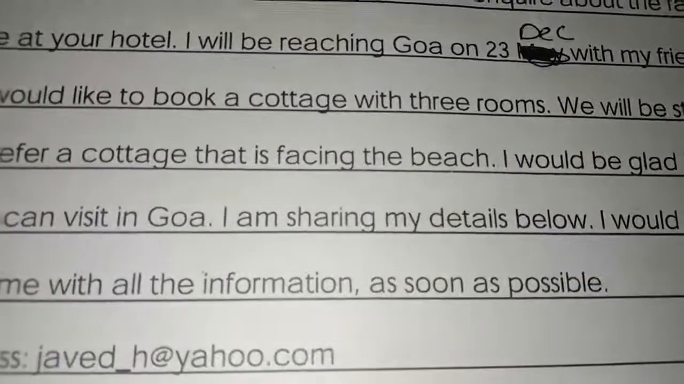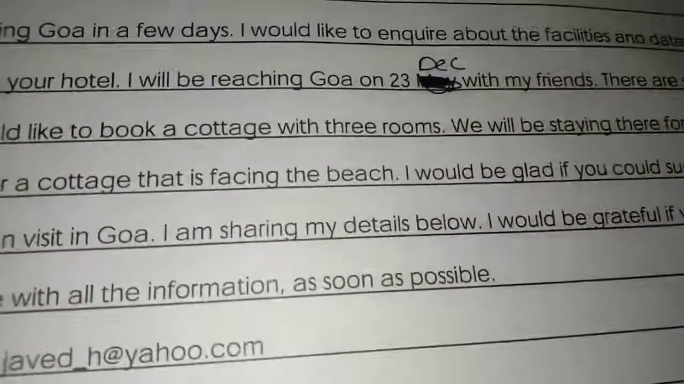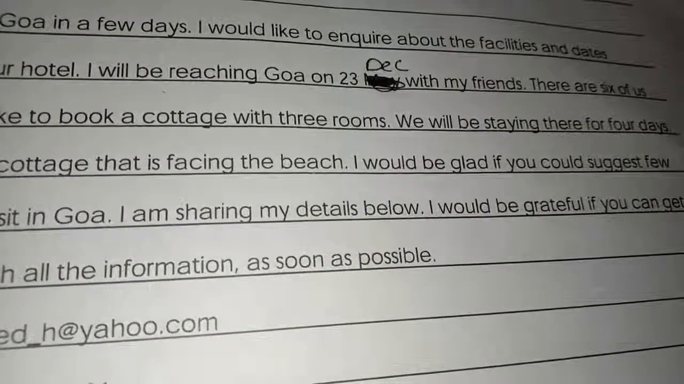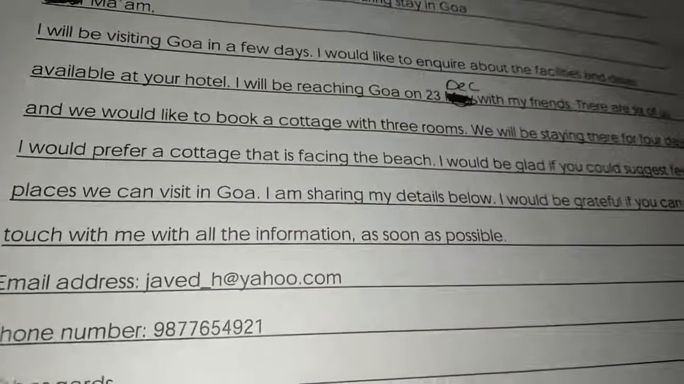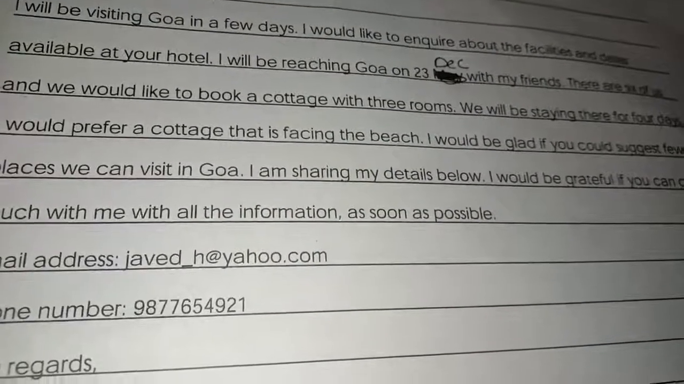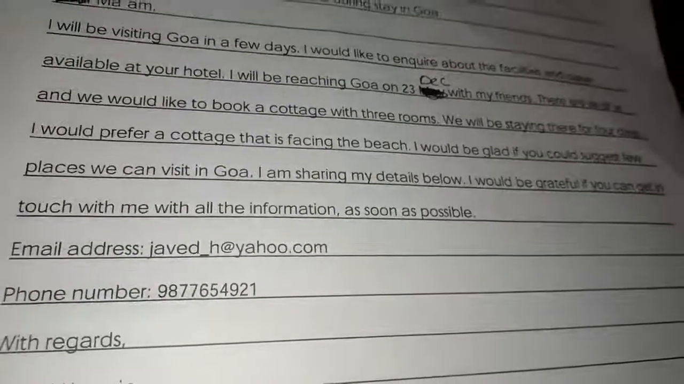We would like to book a cottage with 3 rooms. We will be staying there for 4 days. I would prefer a cottage that is facing the beach. I would be glad if you could suggest a few places we can visit in Goa.